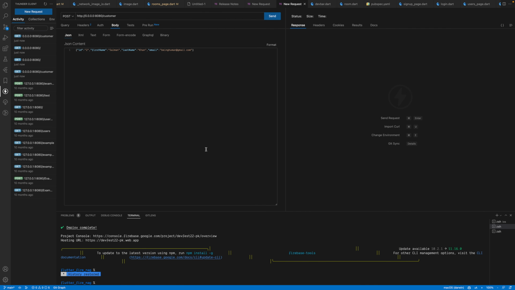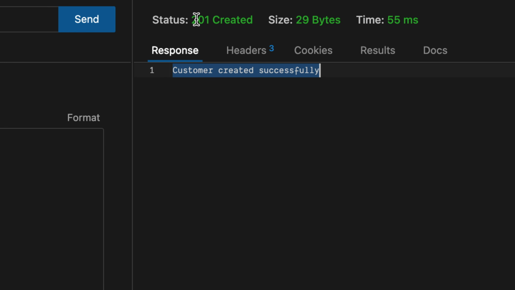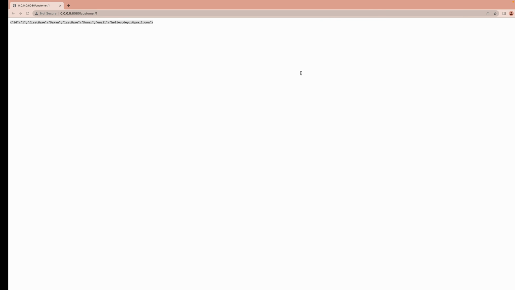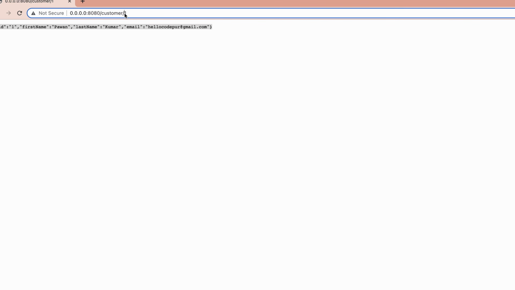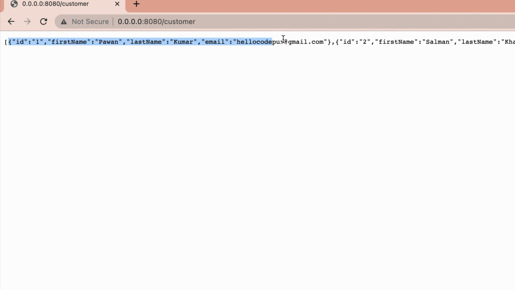So what we will do, we will hit send, and you can see we got customer created successfully. And if you see, we got status 201 created, right? Now, if I go back and if I just hit customer, then in the get request, I'll get all the customers, right? Oh, it says missing ID because we have this thing. Let's do it. Now, if you see, we have two customers. One is this and comma, and another is this, right? Salman Khan. Oh, nice. So everything is working fine.